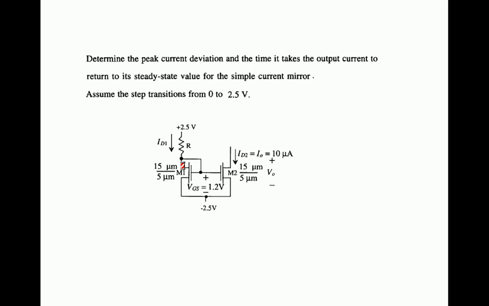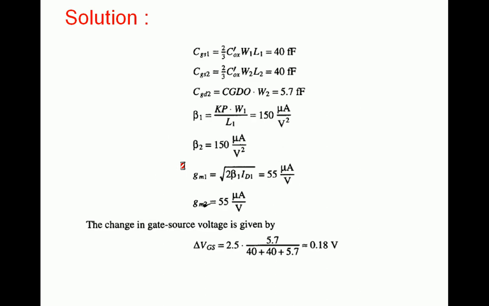To calculate tau naught we require Gm. Gm is nothing but transconductance. So transconductance is, as well as ID, we need to calculate. So we are going in this way. First we will calculate the capacitances.